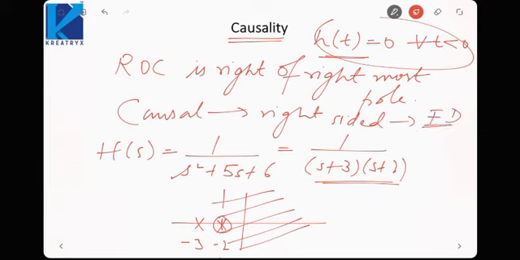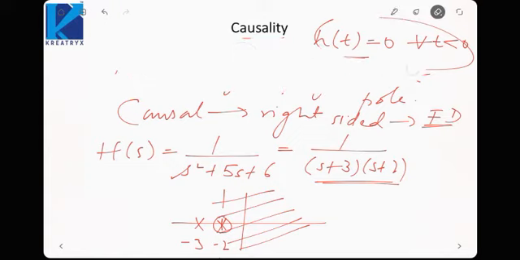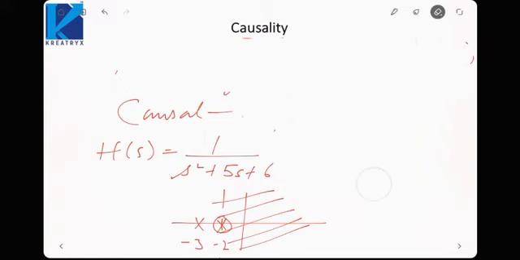Again I am repeating, a signal or a system would be causal if the transfer function or the Laplace transform has an ROC which is right of the rightmost pole. But if the ROC is left of the leftmost pole, then it will be an anti-causal signal.